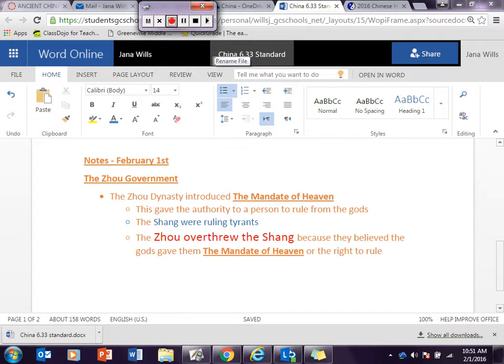No. No, so that's why the Zhou believed that the gods pulled that power away from the Shang and gave it to the Zhou, and they believe that's why the Zhou were able to overthrow the Shang, because where were the gods' powers? They were with the who? The Zhou. It switched because the Shang were being mean to their people, and they said, well, the gods just pulled that mandate from you, and they gave it to the Zhou, and now the Zhou are going to rule because they're going to be fair, good, and just to their people, or so they said.